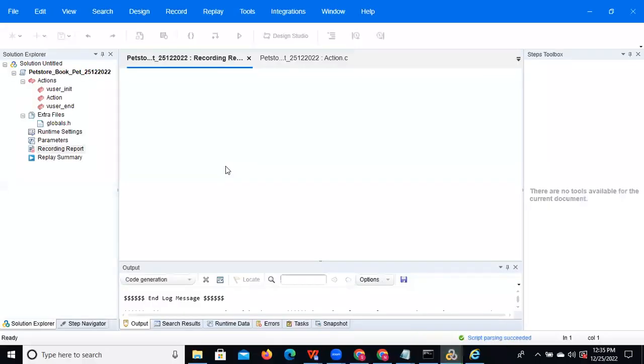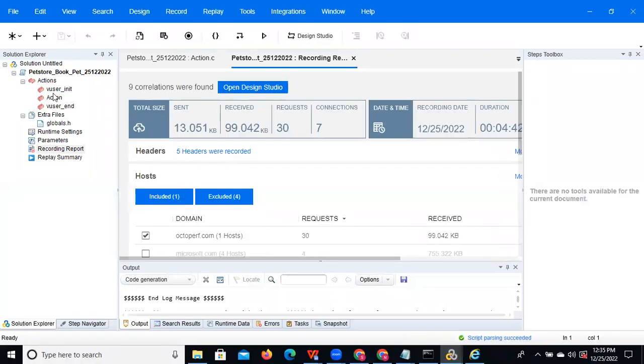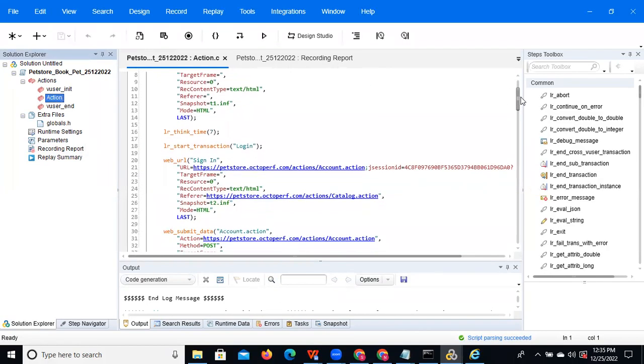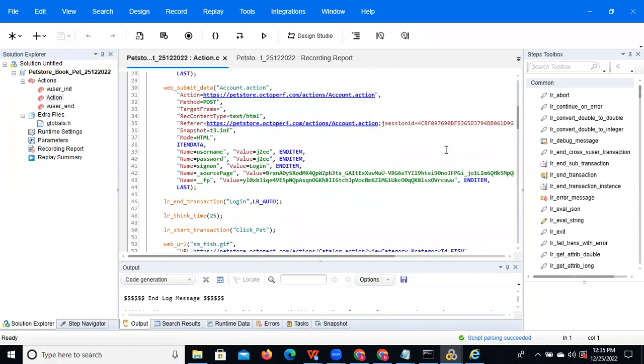So everything we are doing manually, but the code will be recorded by the tool itself. Now you can observe, you can come here and we are able to see the code. Everything is recorded. You can observe login, because we gave the details, username and password. This is the code generated for the login. By seeing it, you also need to understand sign in, and after that sign in ends for the login up to this.